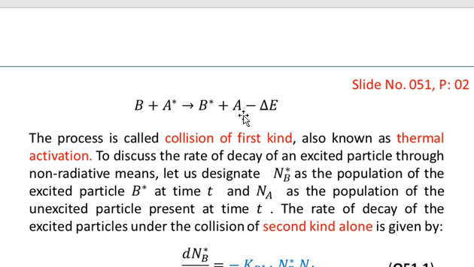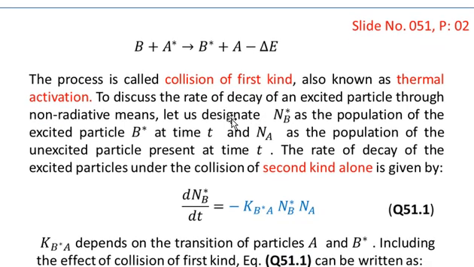And of course some energy will also be available from the de-excitation of a particle A, which has also been used in the excitation of a particle B. So both energies here are involved, that is the energy released from the de-excitation of a particle A and also from the kinetic energy of the colliding particles. These two energies are used up in the excitation of a particle B. So we have used B star plus A minus delta E on the left hand side of this arrow. This process is called collision of a first kind, also known as thermal activation of a particle B.